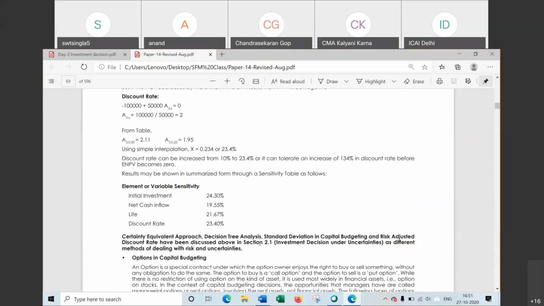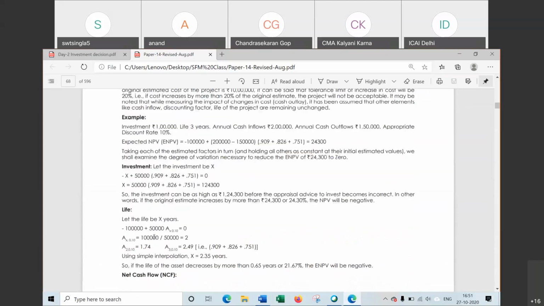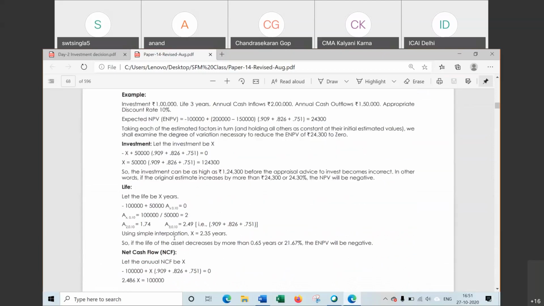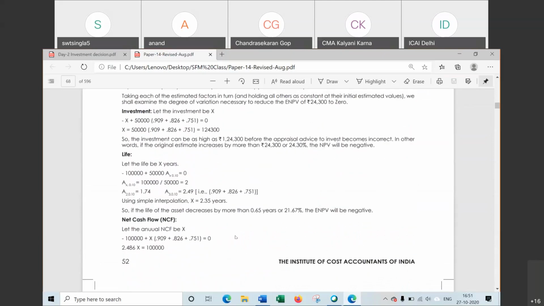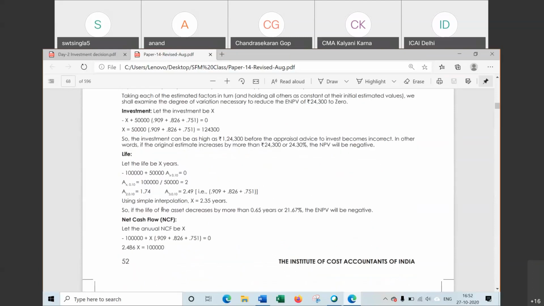Practice this question from the workbook. Here the solution may seem lengthy to you, whereas it is only a one-line solution. Please practice this question from the workbook. If you have any problem, you can complete the table with respect to net cash flow, life and discount rate. This can come for small questions. So this one will be homework for you. Please practice this one. For initial investment, I have computed. For net cash flow, life and discount rate, practice this question. If there is any doubt, refer to the workbook. Their explanation is given. In the workbook, the same question has been solved.